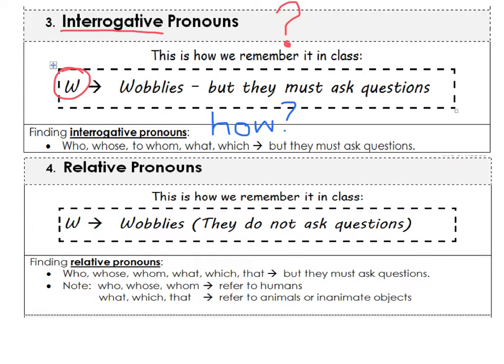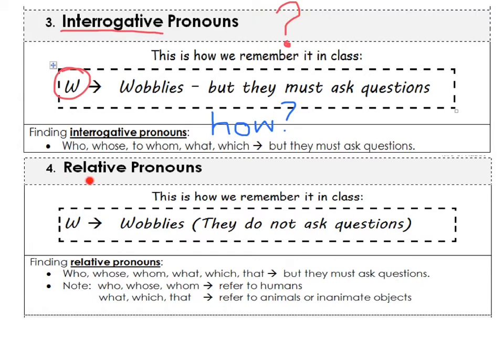So the words that make interrogative pronouns are who, whose, whom, what, which. You'll note that they all start with W. And there's one exception, how. And because it is an interrogative pronoun, it must ask a question.